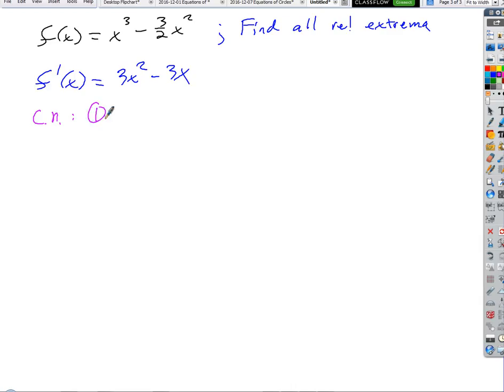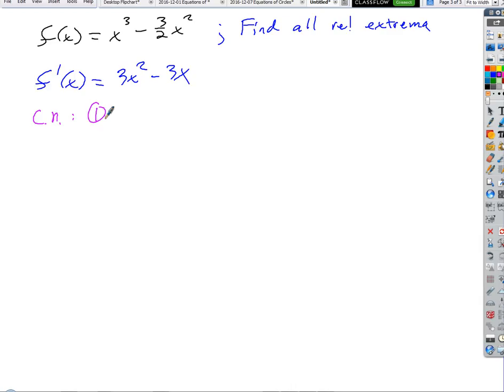Could you just change the equation to x squared minus x? Yes and no. We don't want to change this equation because the derivative is 3x squared minus 3x.